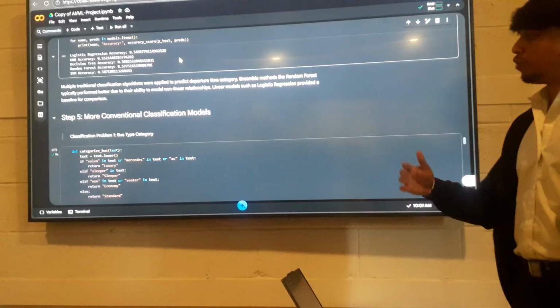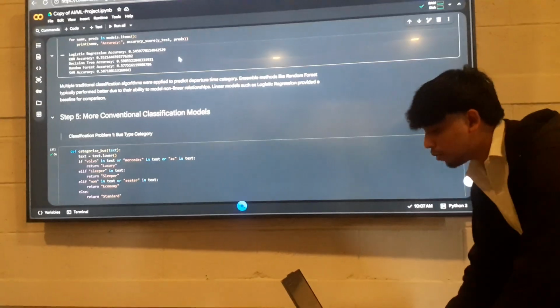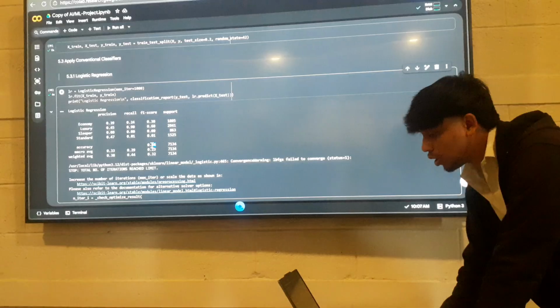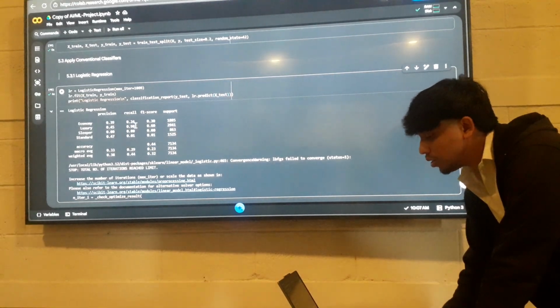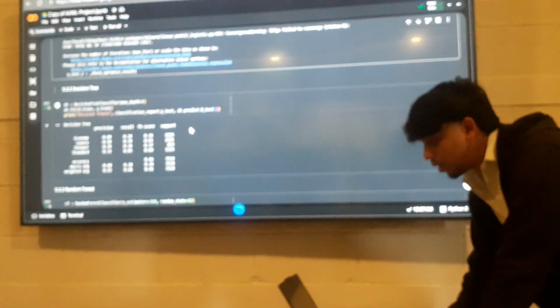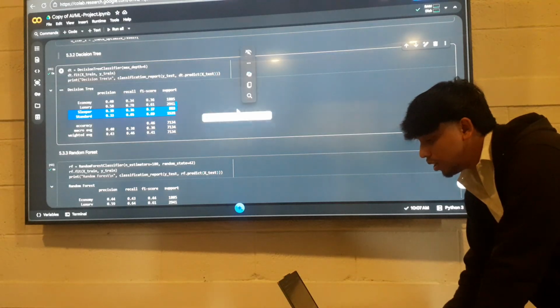So I did a similar classification considering different features rather than afternoon, evening, night. Here I used features like luxury, sleeper, economy and standard, and I found the same accuracy, like 44%. Here you can see logistic regression is biased toward luxury, and here the accuracy of decision tree is 46%, and random forest accuracy is 49%.